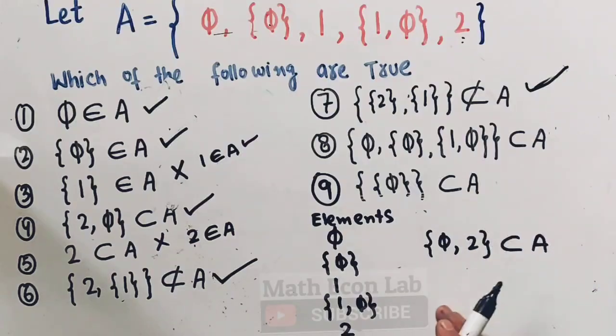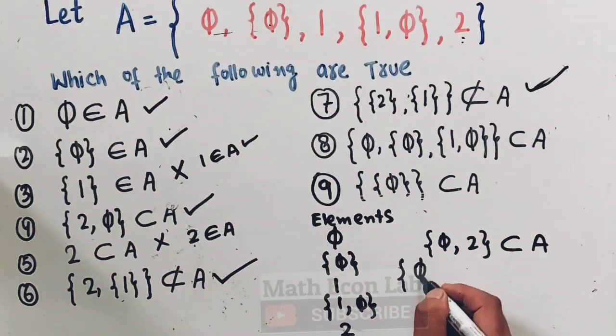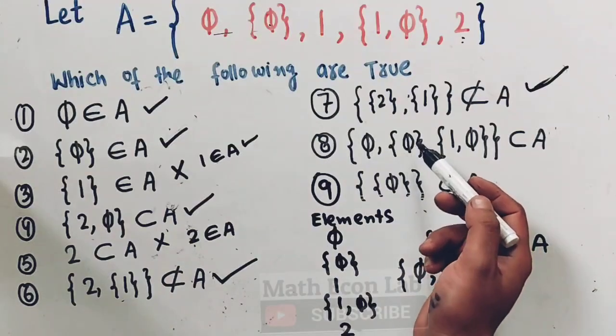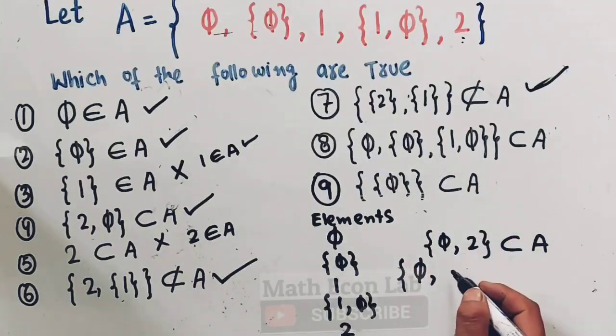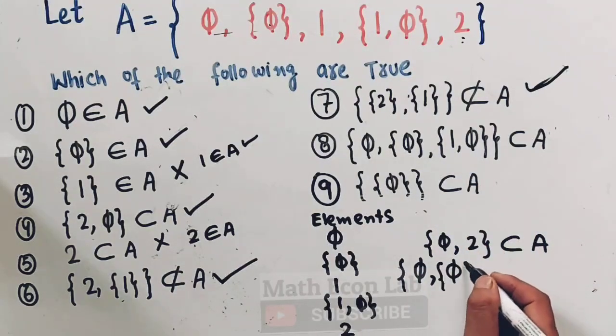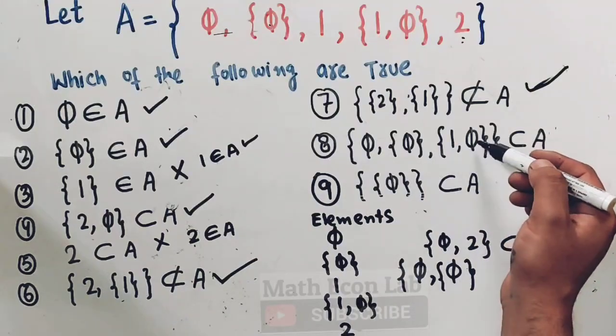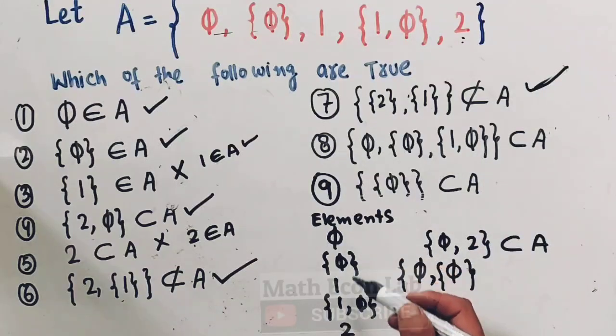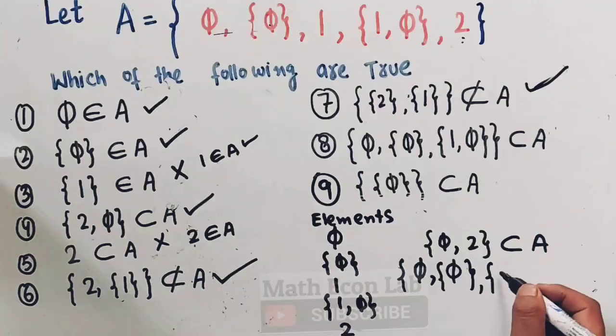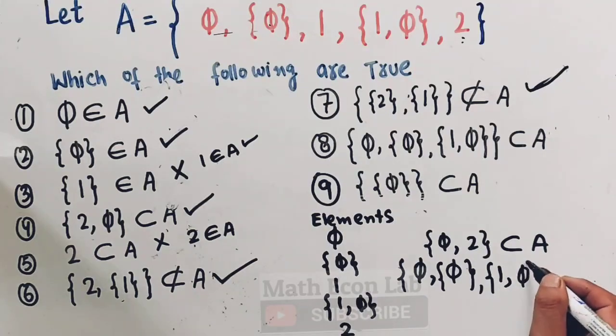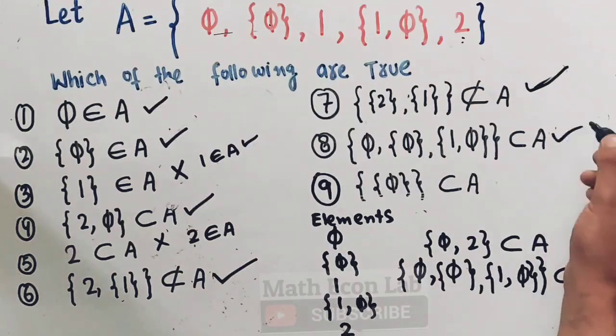Now what about the 8th one? We are being told 5. Is 5 an element here? Yes, 5 is an element here. Now is the set containing 5 an element? Yes, this is also present. The set containing 1 and 5, these are the elements. From elements we can form the subsets, so this is also an element here, and we are being told this belongs to A. Yes, that's true.